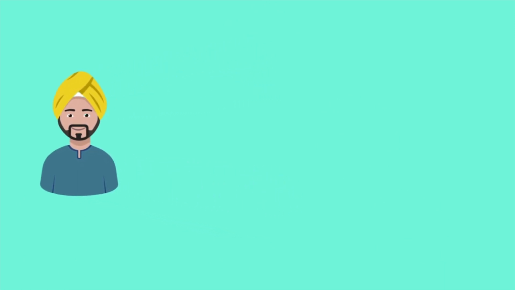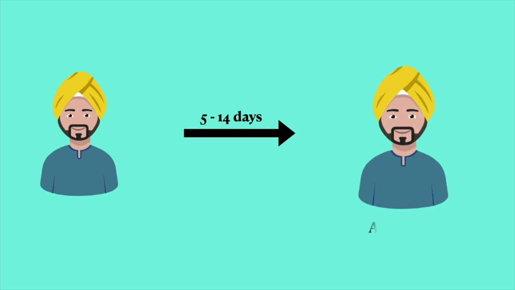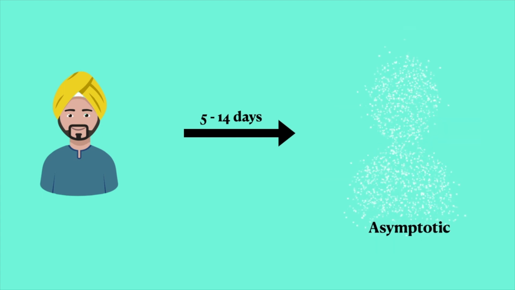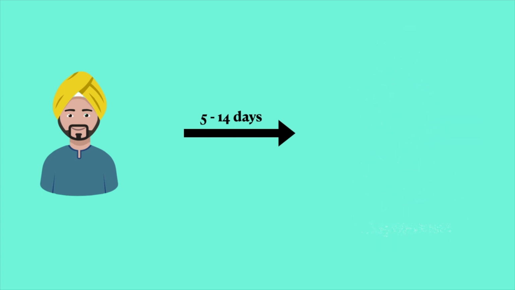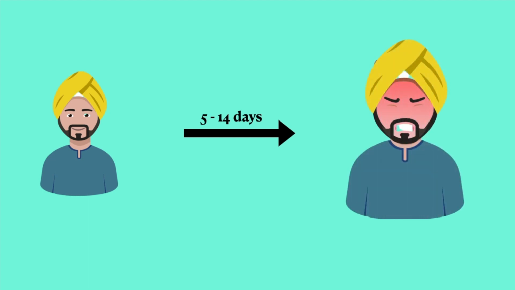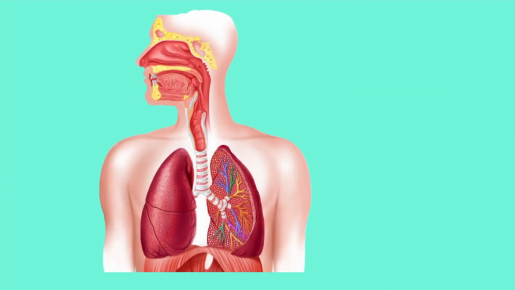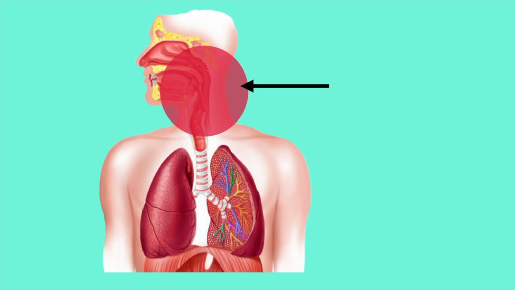So at this time, the patient can have two things. After say 5 to 14 days, that is the proposed incubation period, the patient can be either asymptomatic or symptomatic. That is, the patient will have fever, sore throat, or dry cough. So, in the initial phase, the virus primarily affects the upper respiratory tract, resulting in the initial symptoms of fever, sore throat, and dry cough.